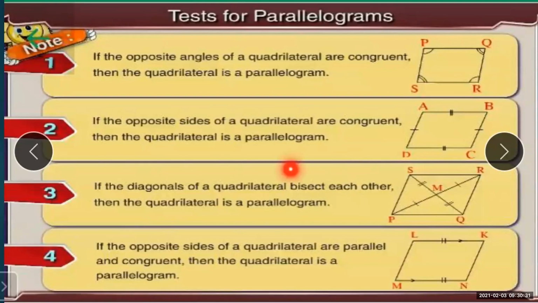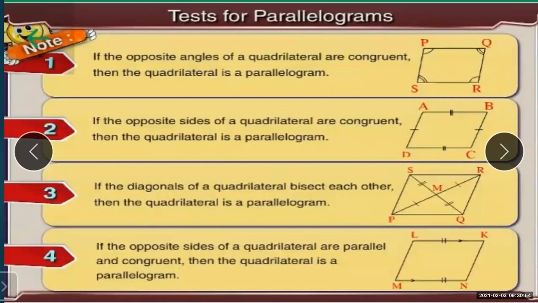Here you can see the opposite sides, that is side AD and side BC. These are two opposite sides, whereas side DC and side AB are the other two opposite sides. So if these opposite sides are congruent, then you can say that the quadrilateral is a parallelogram.